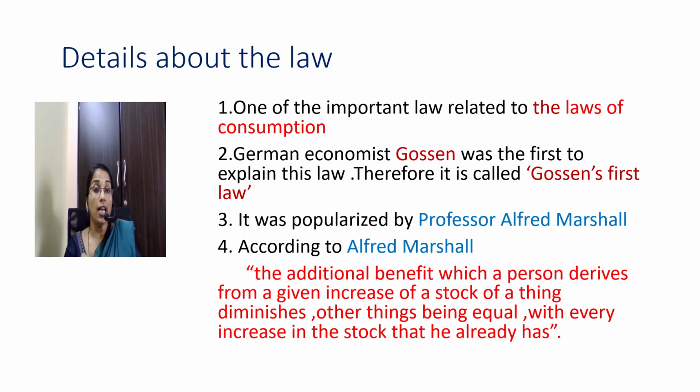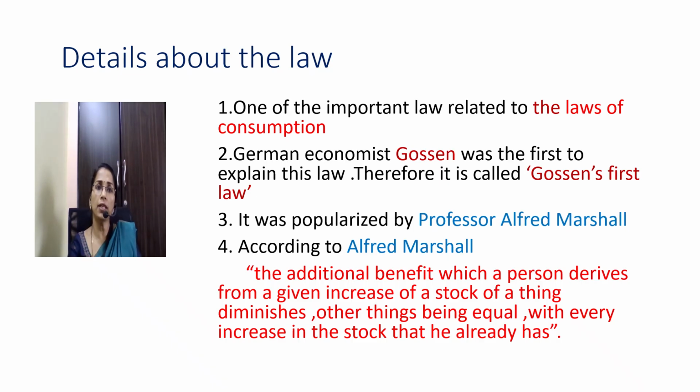Means as the person increases the consumption of a thing, what happens to the marginal utility? It diminishes. Then the law states like this, other things being equal.